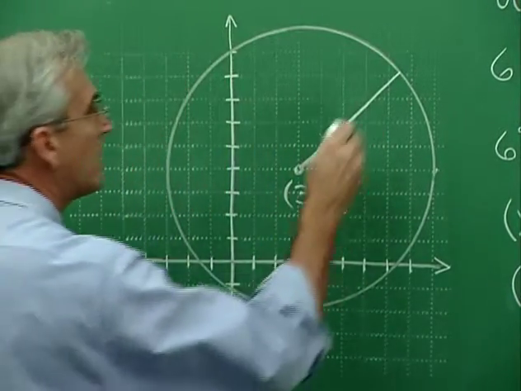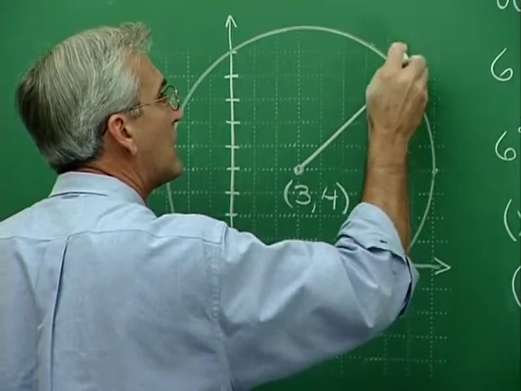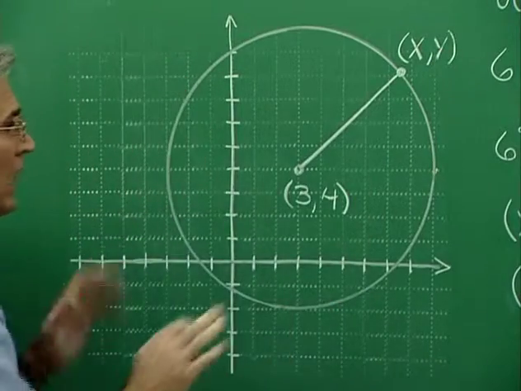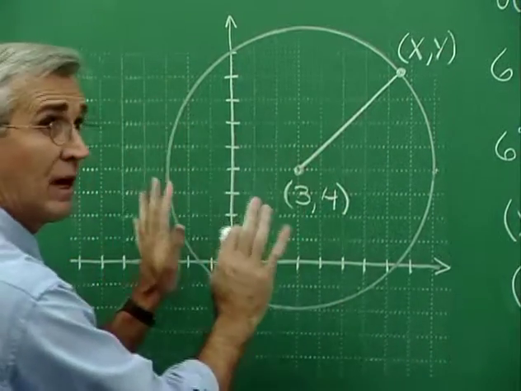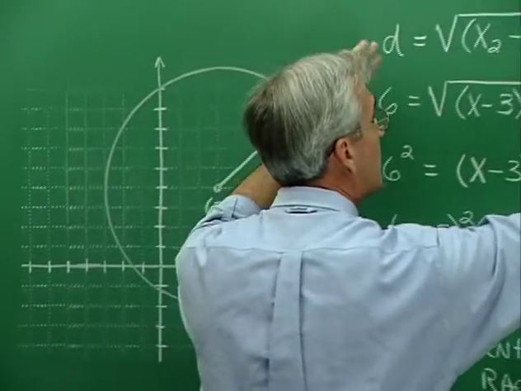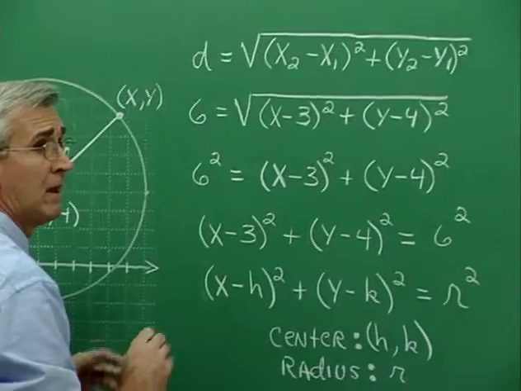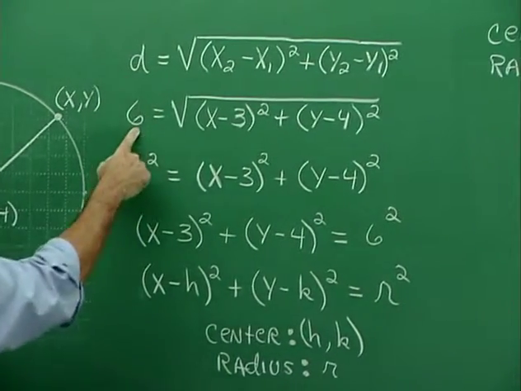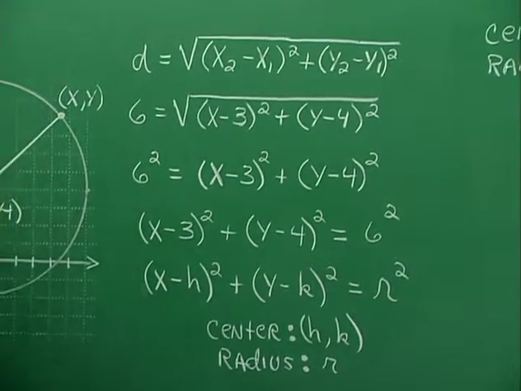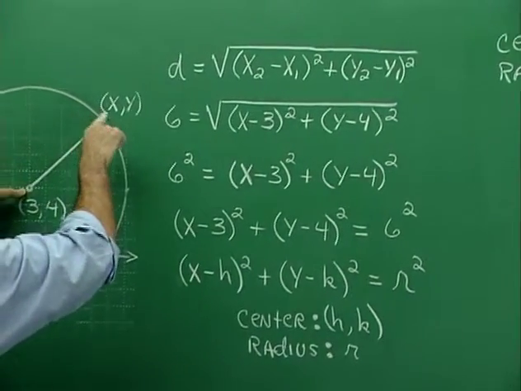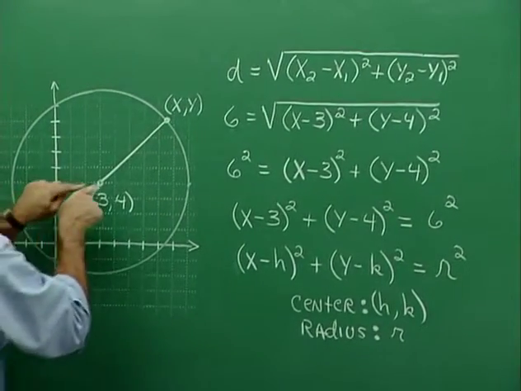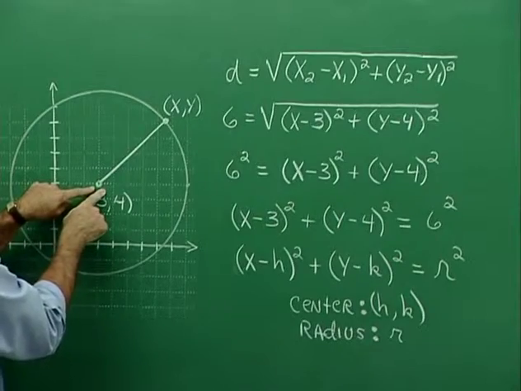Now consider that this point on the edge of the circle is a general xy value. And now let's begin the process of developing the equation associated with this by just taking our distance formula and putting in information that we know. Now the distance that we're talking about is 6, and it's the distance from this point to the edge of the circle. All right, the points on the edge of the circle are general xy pairs, but the point in the center is a specific (3, 4).